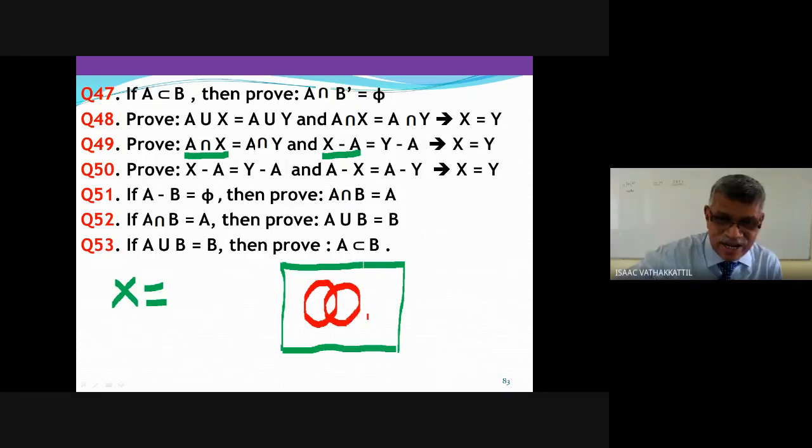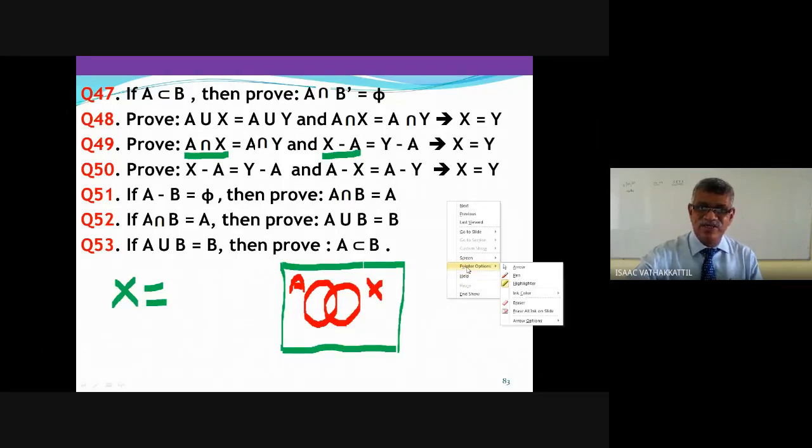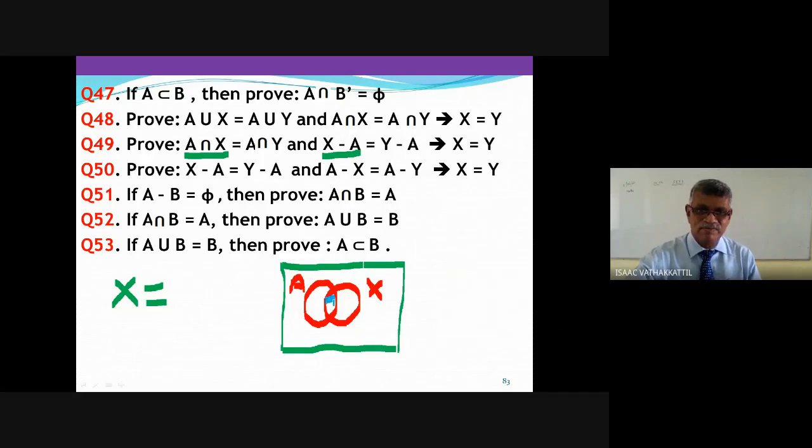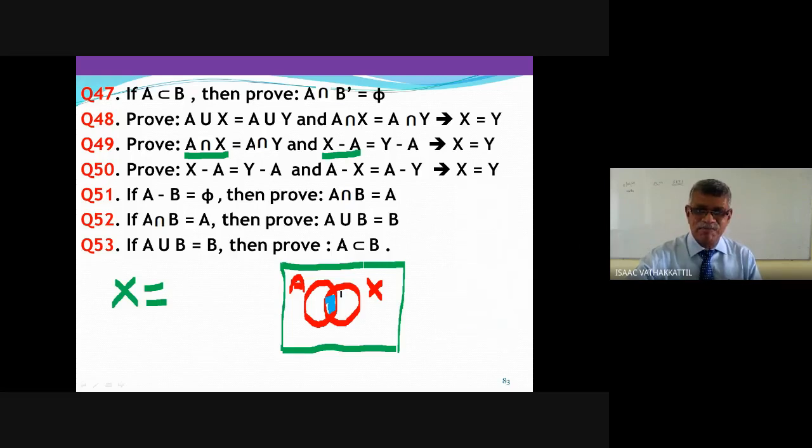Oh, excellent. Suppose you have A here and X here. What is the A intersection X portion? It is here. And what is the X minus A portion? It is here.